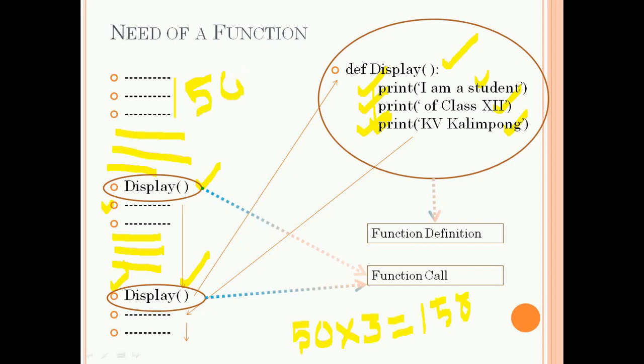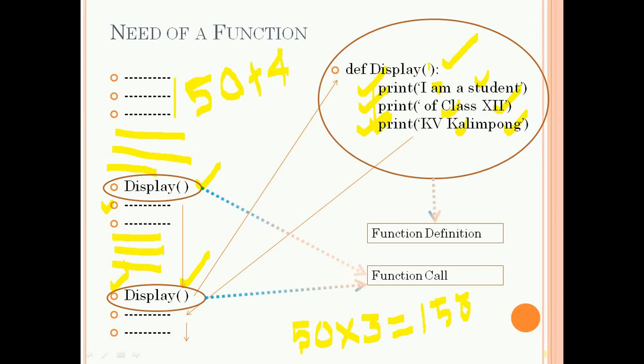And inside this display function there are total 4 statements, 1, 2, 3 and 4. So total 50 plus 4. So instead of writing 150 statements, we need only 54 statements if we are using a function. So using a function, we can write the most efficient programs with smaller size, and there are other advantages also.